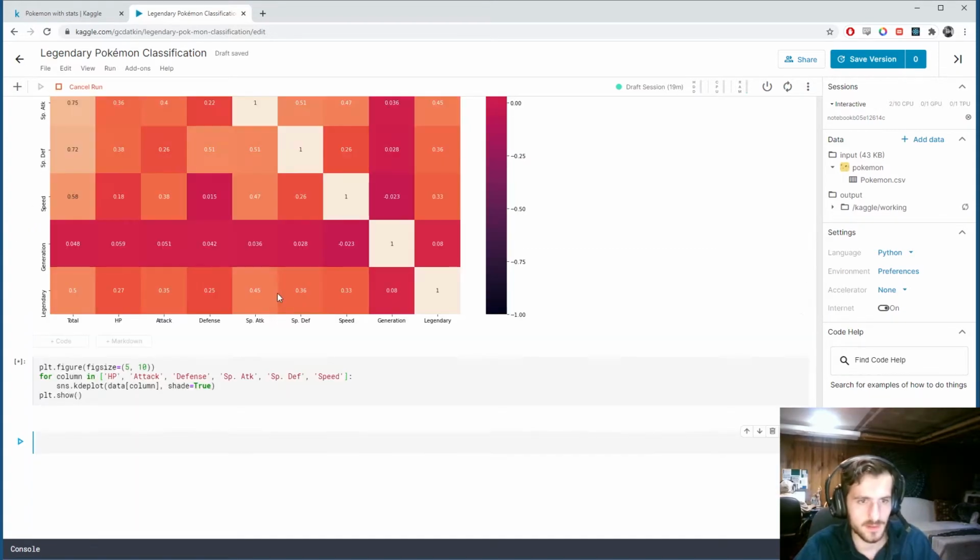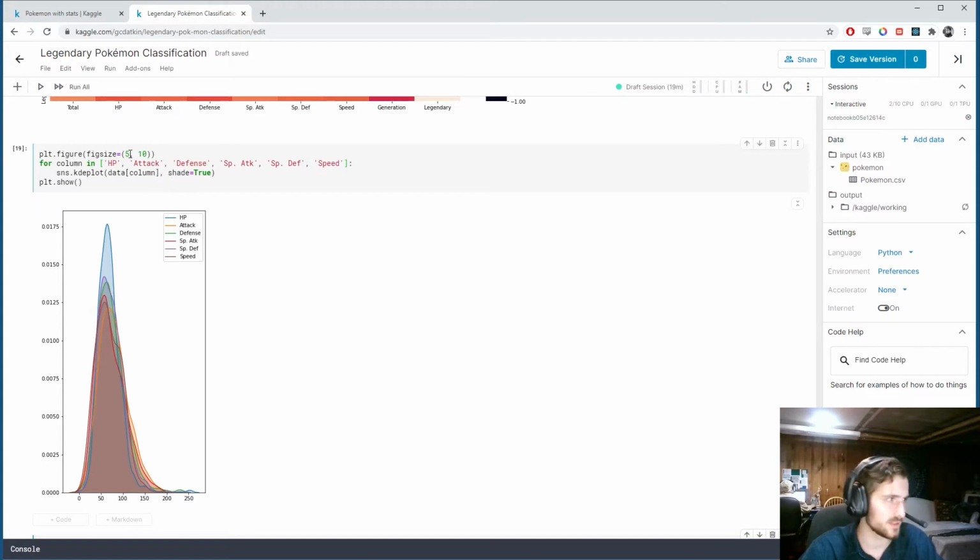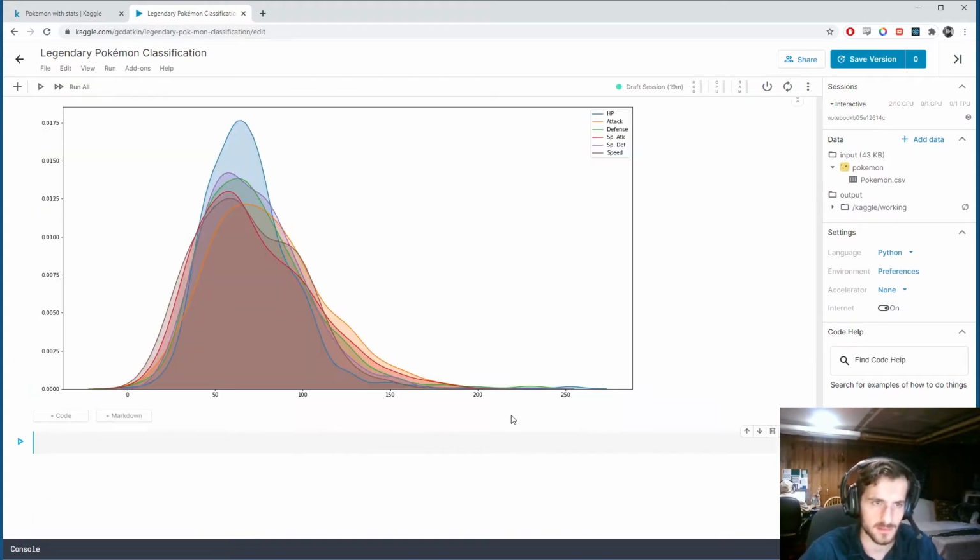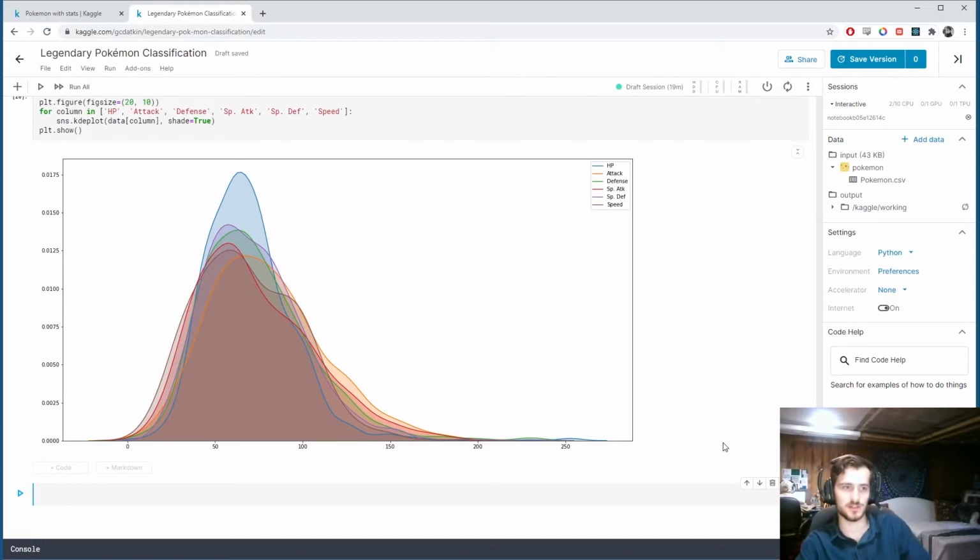Alright. And now we can see the plot better, and let me actually change the size again. So actually 20 by 10. Okay. So here are the distributions of each of the variables: HP, attack, defense, special attack, special defense, and speed. We notice they're all centered around a very similar mean, which is, I don't know, something like 60. And so they occur in high frequency around 60.